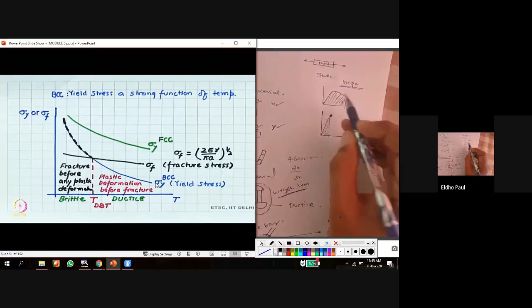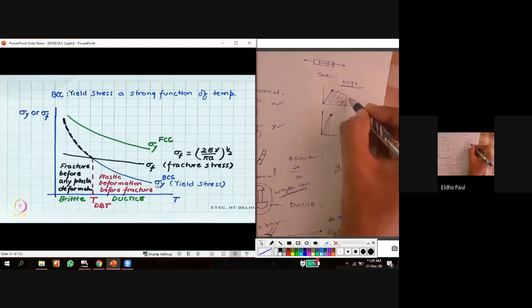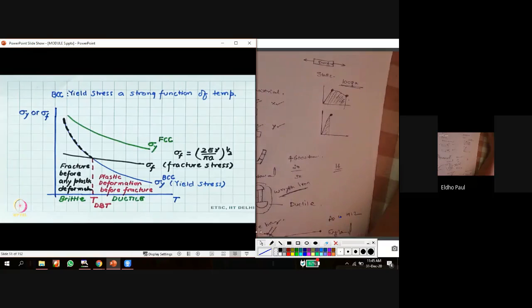But in the case of a ductile material, this is the yield stress and this one is the fracture stress, and both are different. So by plotting the fracture stress and the yield stress, at this point both are the same. That means to the left of this point it will be a brittle material, and to the right it will be a ductile material.